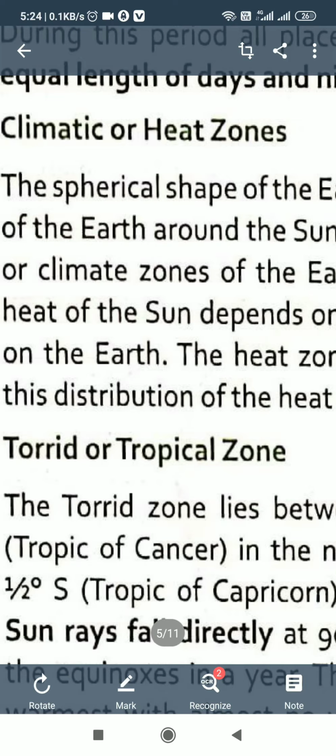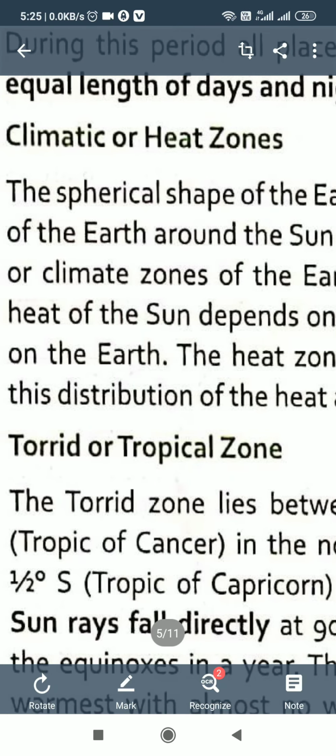Today I will teach Standard 9 Geography, third chapter, the rotation and revolution of the earth. In my two previous classes, I have taught you rotation and revolution of the earth. In the third class of this chapter, I will teach students about climatic or heat zones.